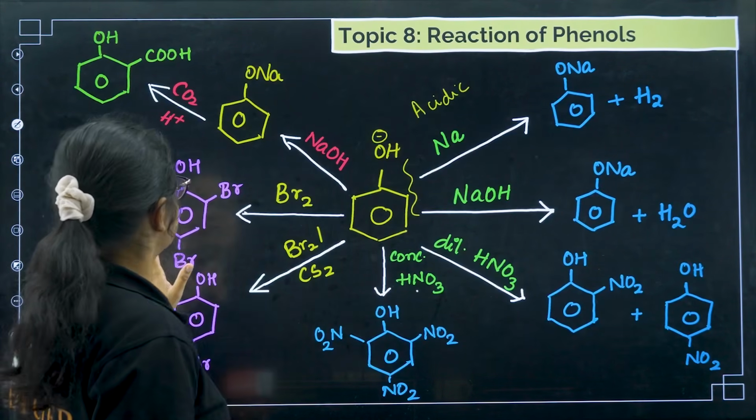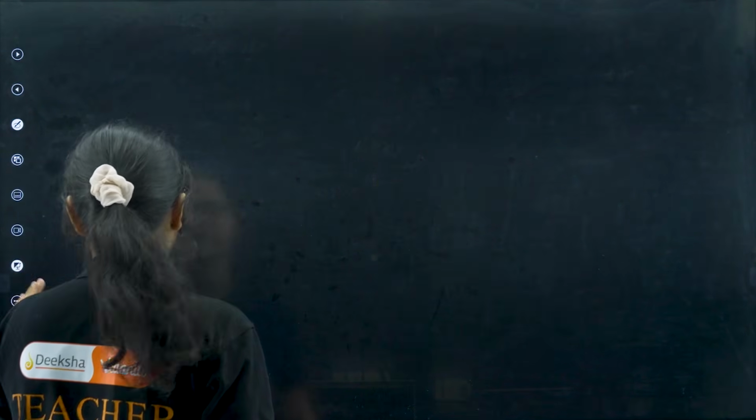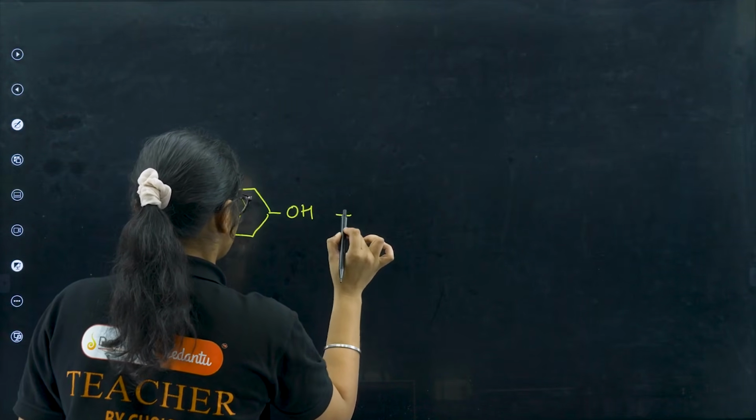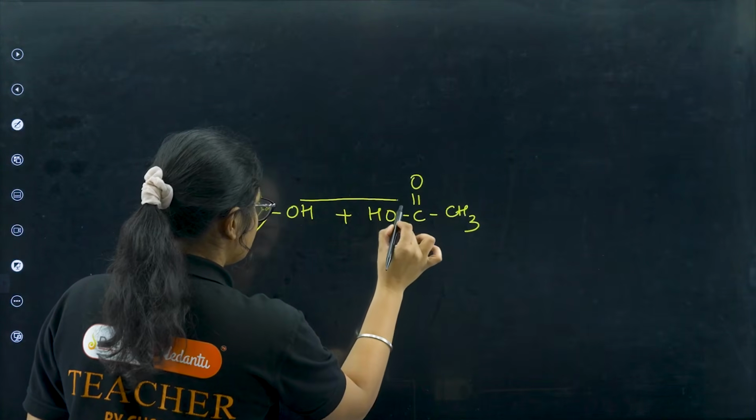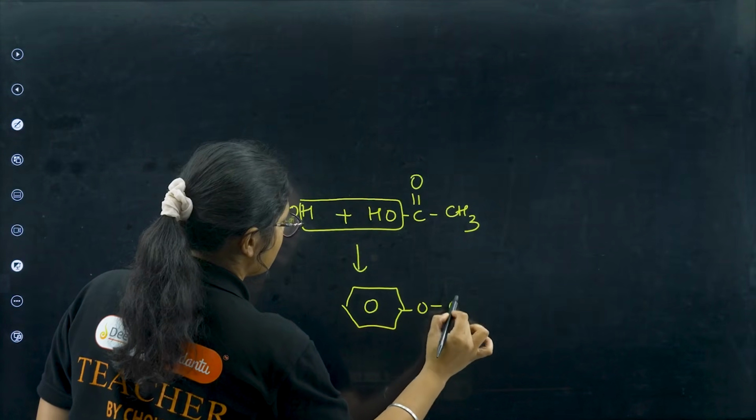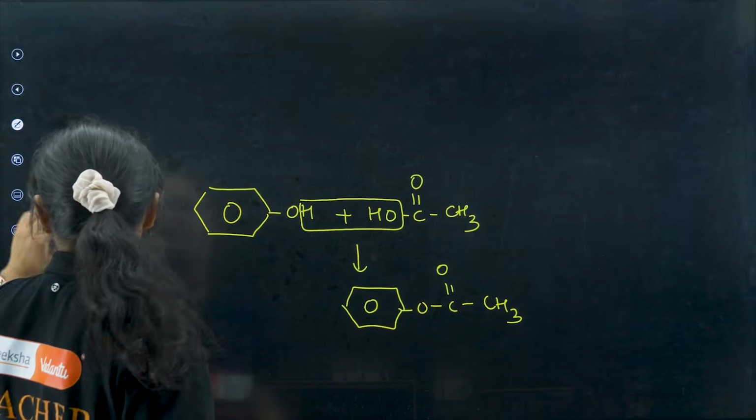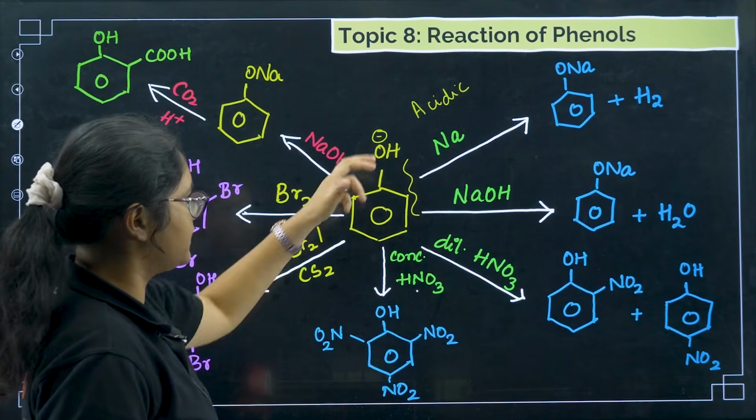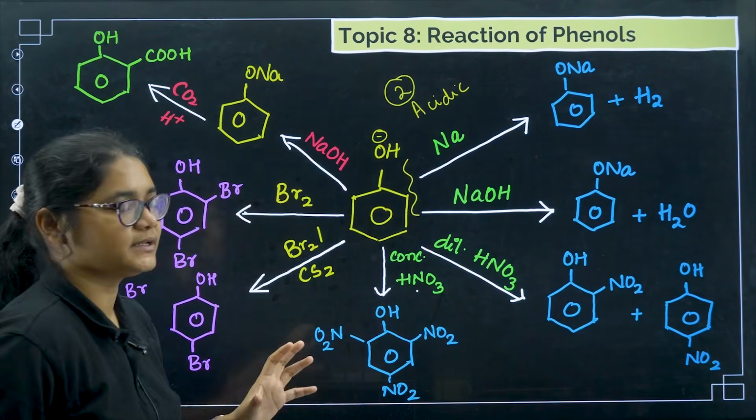Then what were the reactions we studied after that? Esterification. I told you it is similar to what we have already studied in alcohols. I'll give you one example for esterification. Suppose I have it like this, OH. What will happen? H and OH will be removed and I will get O. That's esterification. So esterification is over. This is the second reaction, acidic nature is over. Next, we have the electrophilic substitution reaction.